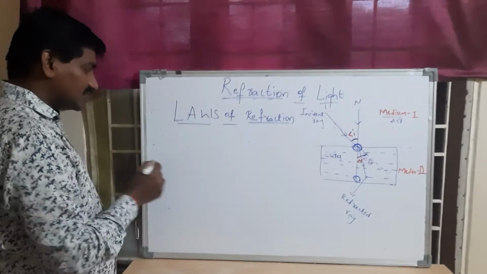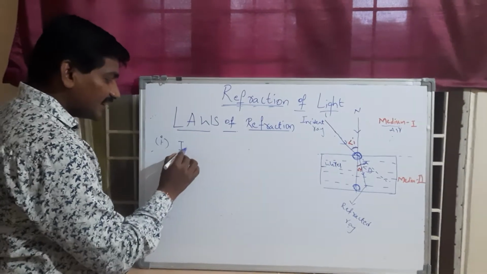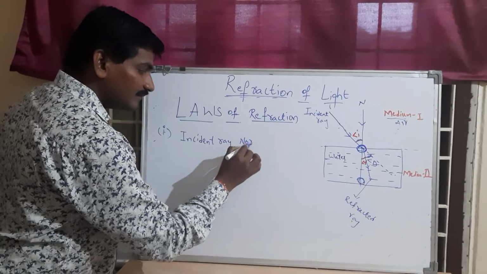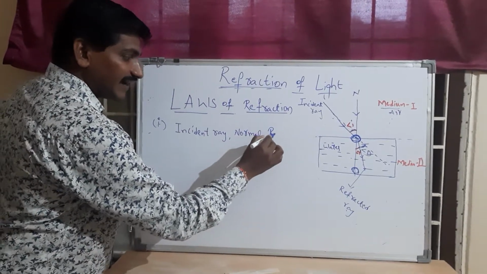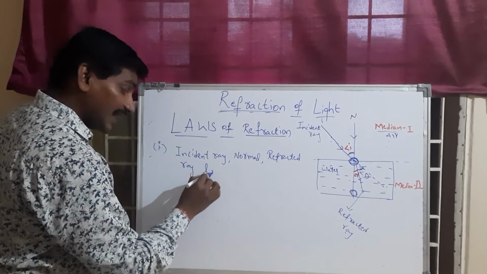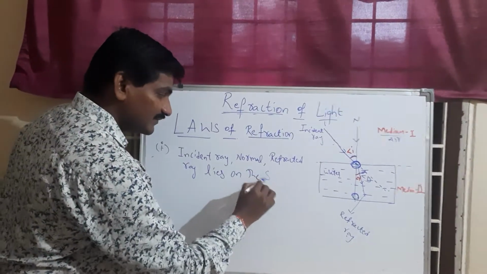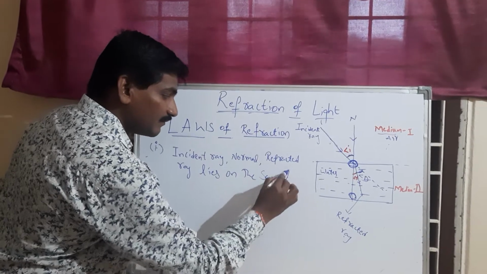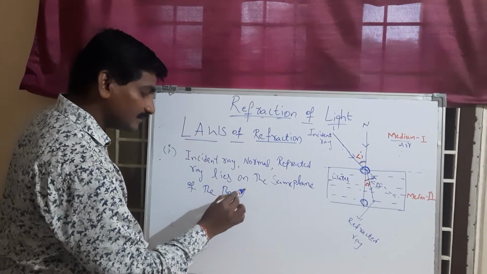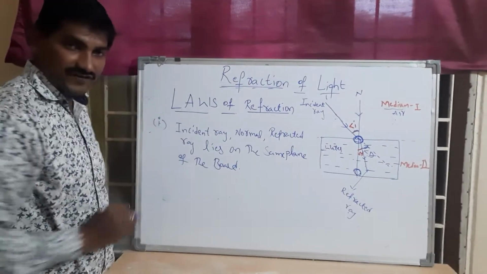From that, the first law can be stated as: the incident ray, normal, and refracted ray lie on the same plane. Since I am doing this on a board, the same plane of the board. If it is paper, we can write the same plane of the paper. This is the first law of refraction.